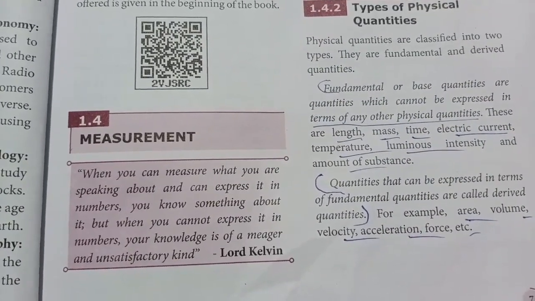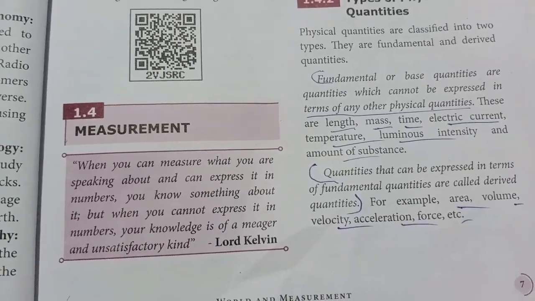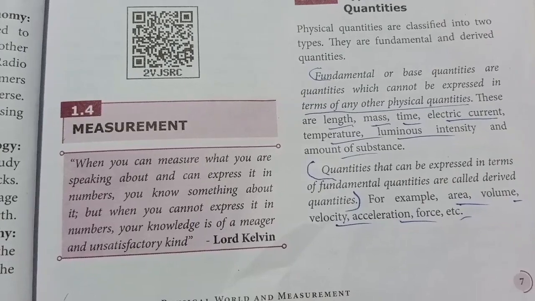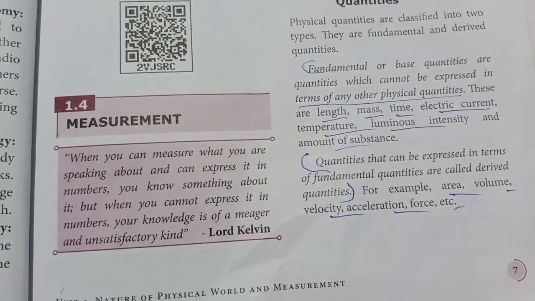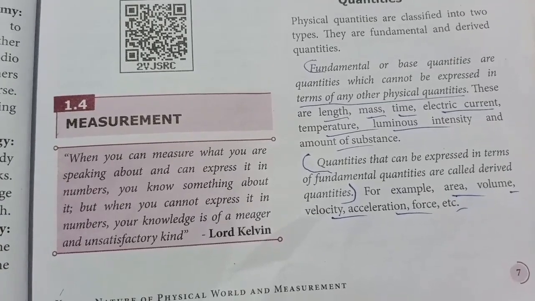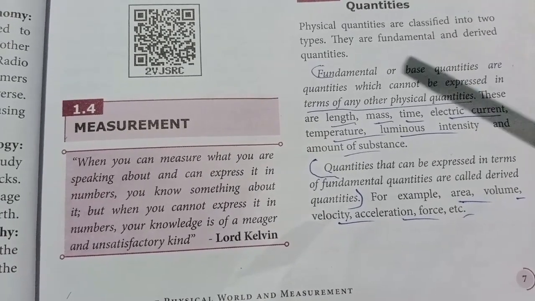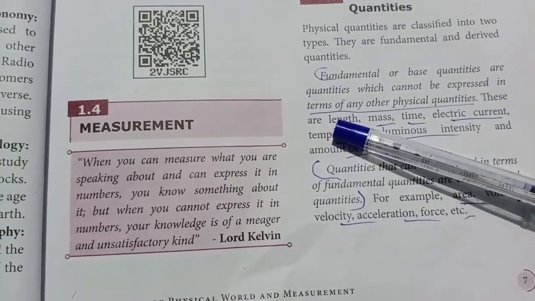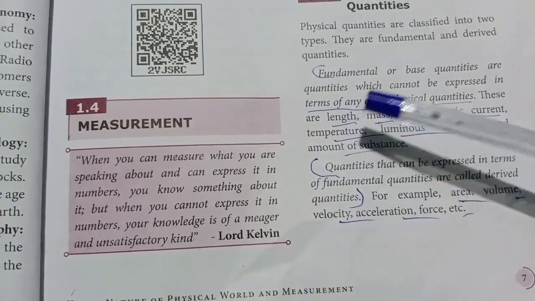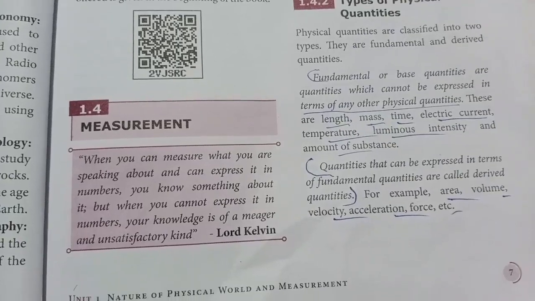Length we can mention by length only. That is what a fundamental quantity is: it cannot be expressed in terms of any other physical quantity. Length we can mention in length only. We cannot use mass instead of length.